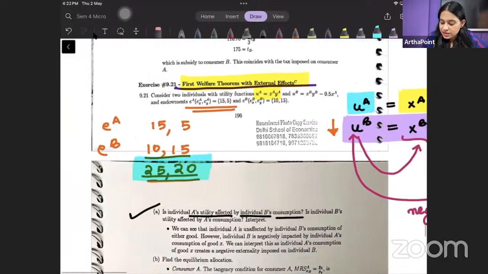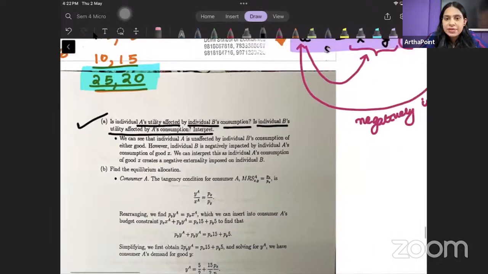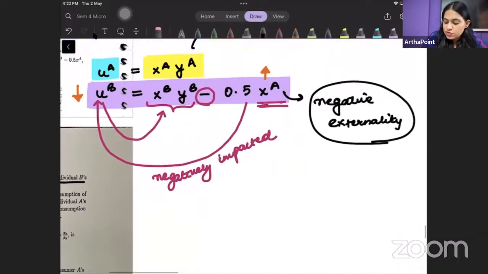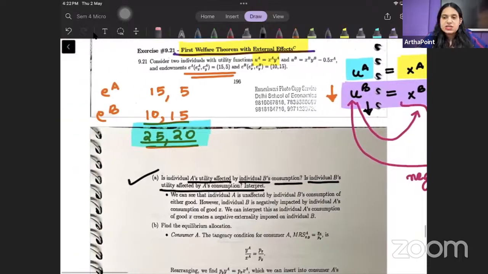Okay, beta. Now look into the second part. So this is saying, is individual B's utility affected by A's consumption? Yes. यहाँ पर B का utility A से impact हो रहा है. So if you see, there is a negative sign here. So as consumption by individual A of good X increases, utility of individual B decreases. जैसे जैसे individual A good X का consumption बढ़ाएगा, the utility of individual B will decrease. वो गिर जाएगी.